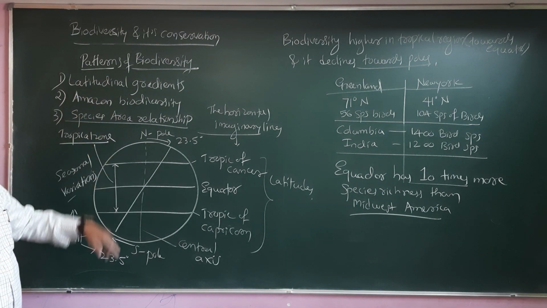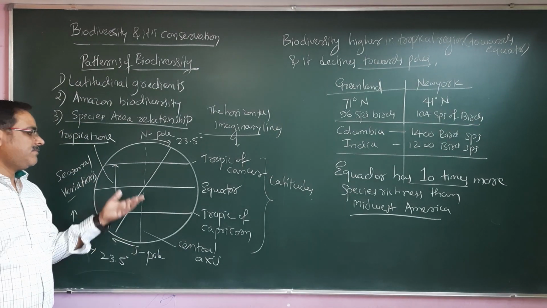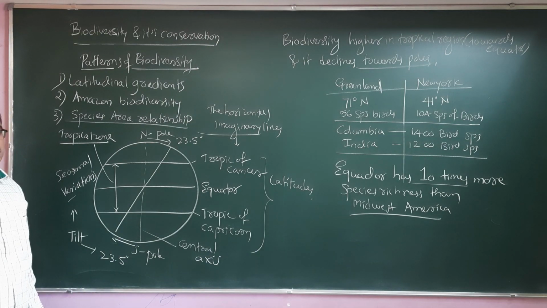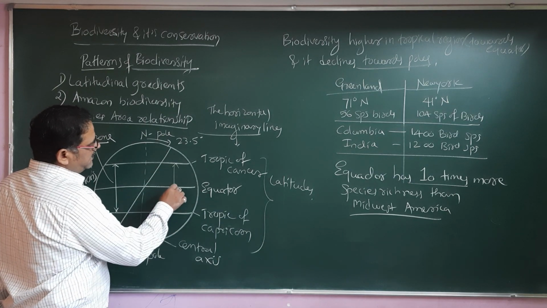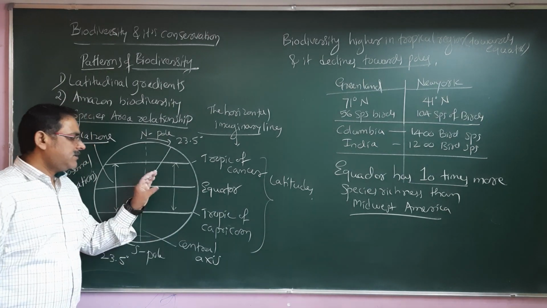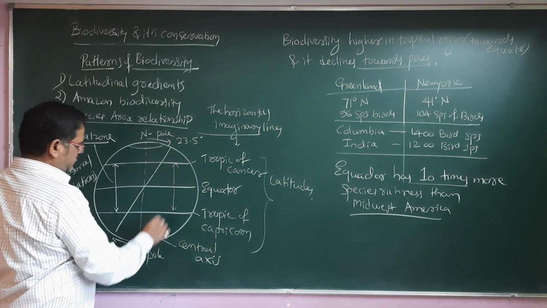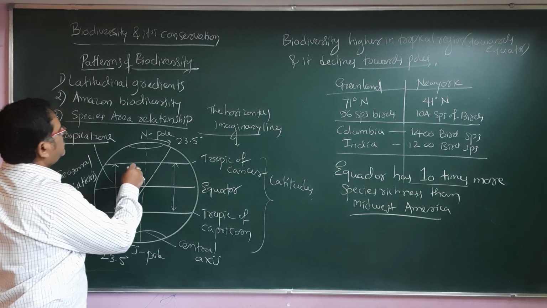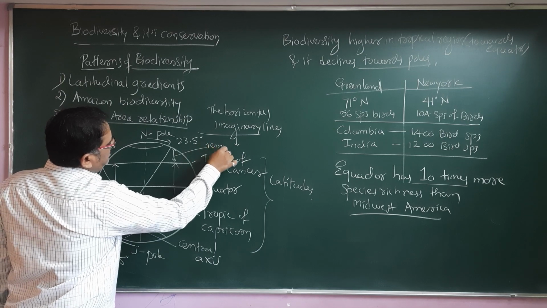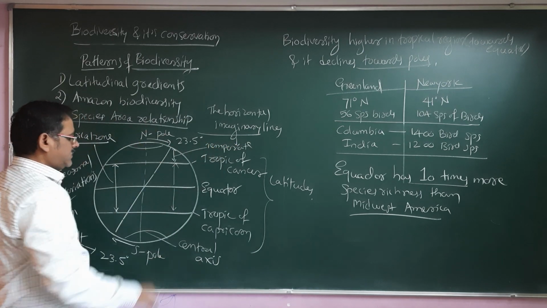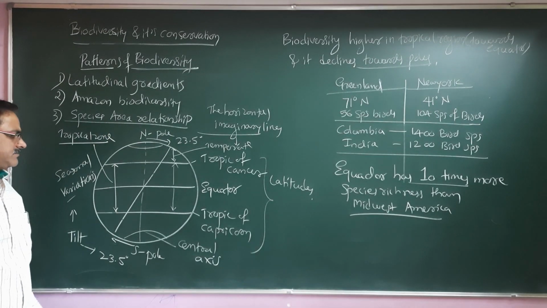Latitudinal gradients means these imaginary horizontal lines. It can be the Tropic of Cancer, the equator, or the Tropic of Capricorn. The zone between the Tropic of Cancer and the Tropic of Capricorn is called the tropical zone. Beyond this is the temperate zone. And extreme to the pole, it is the polar region, so ice cold or freezing conditions will be there.